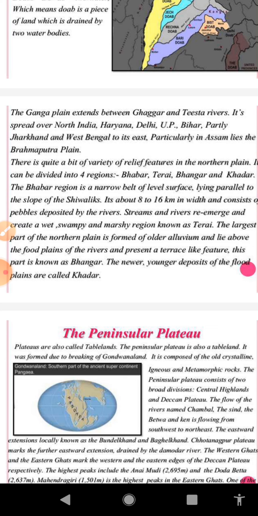The fourth one is Khadar. This zone is composed of new alluvium, and this variety of alluvial soil is fine grained.